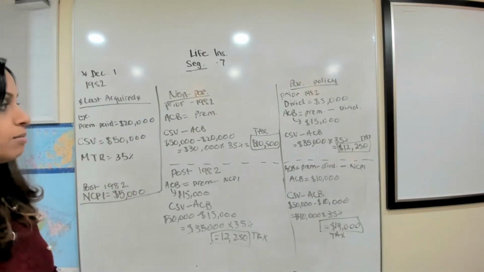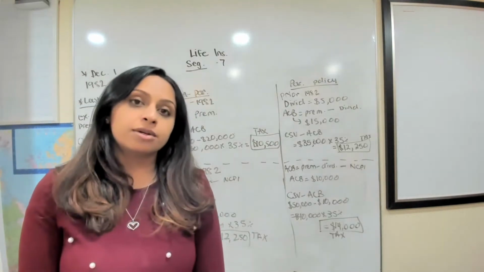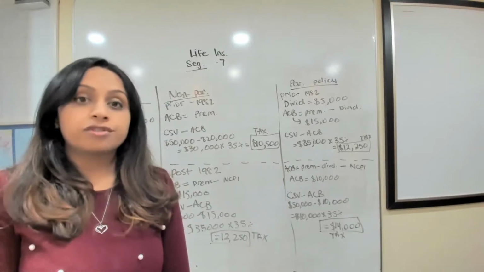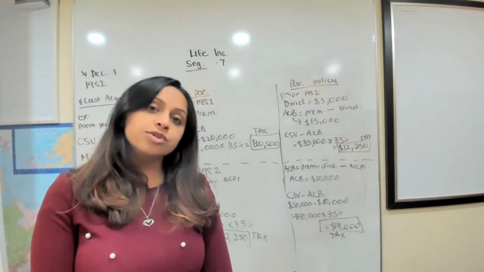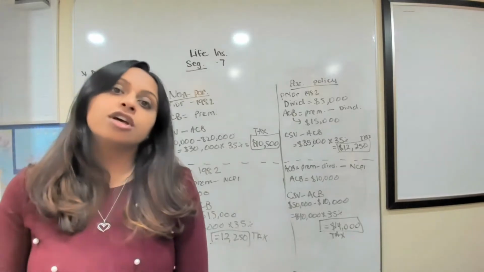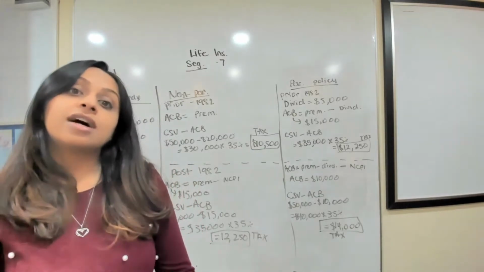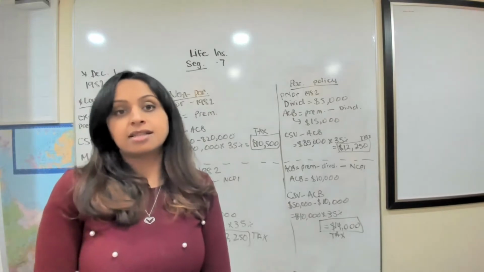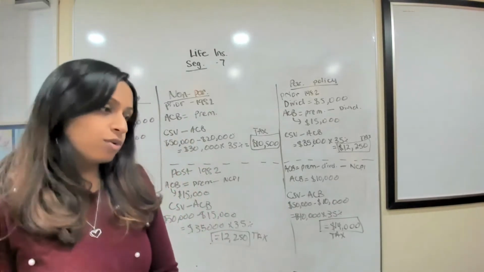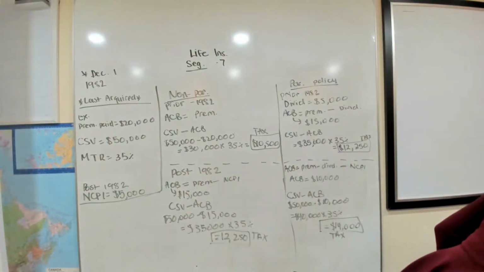So if you remember before, we talked about how whole life policies have a reserve, which is called a cash surrender value. So if you decide to cancel your policy after a certain number of years, that is the money that you're entitled to, right? So you can access that money. So your policy is not worth nothing at the end. You have something to sort of show for it, even at the end of your policy.